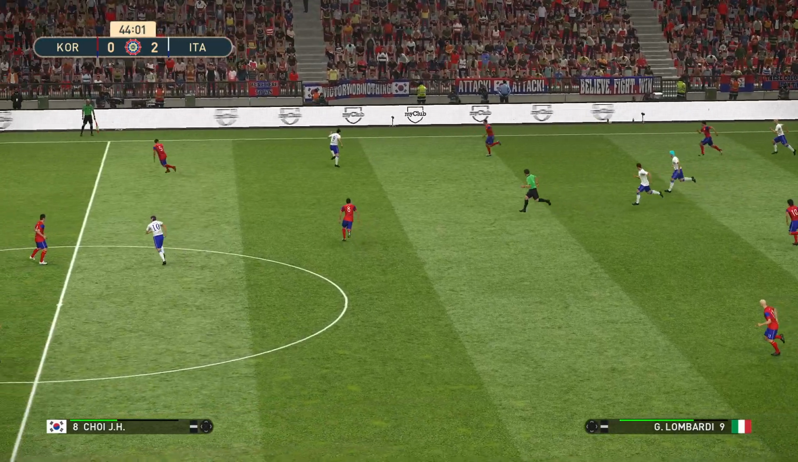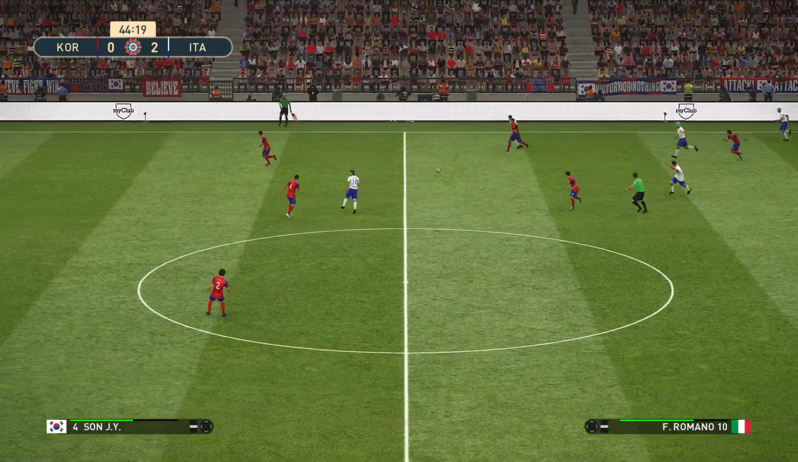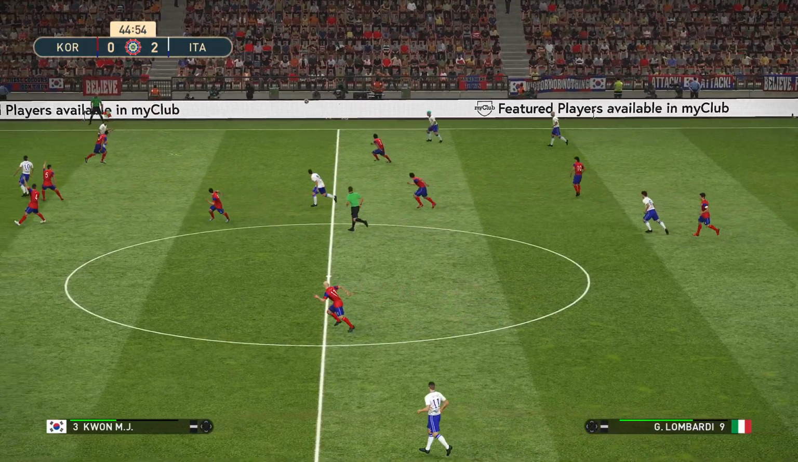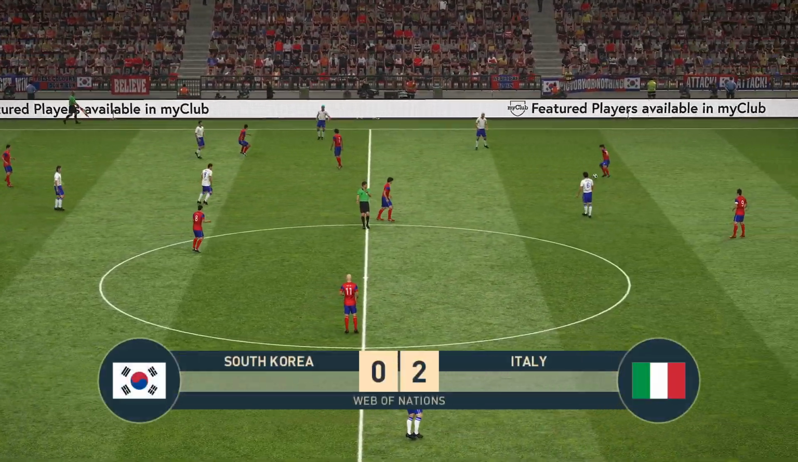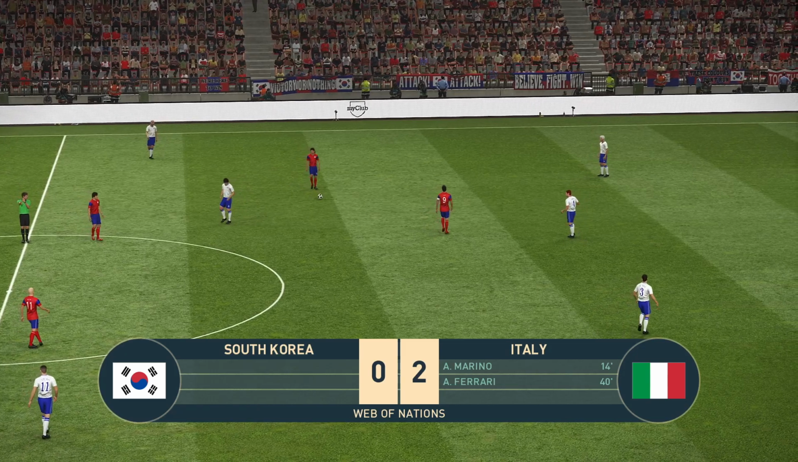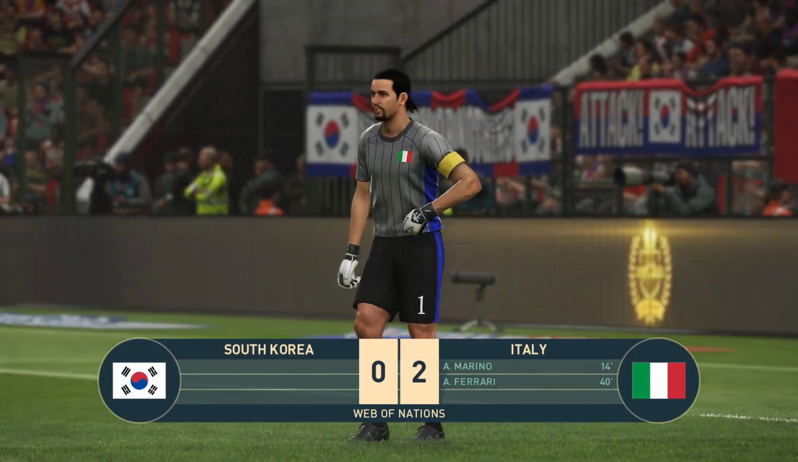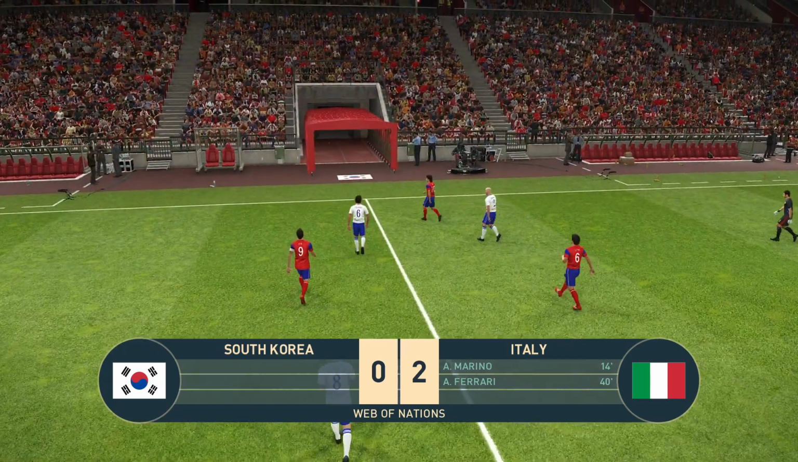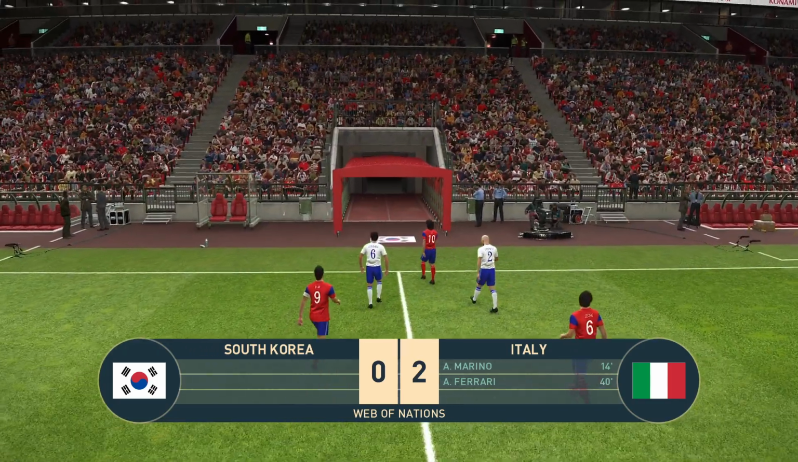And Bianchi clears it up to Lombardi. Lost 3-0 last week against the Philippines, and they're 2-0 down here right now. And there's the halftime whistle. It's South Korea 0, Italy 2. Marino and Ferrari with the goals. Two of Italy's midfielders on the score sheet.